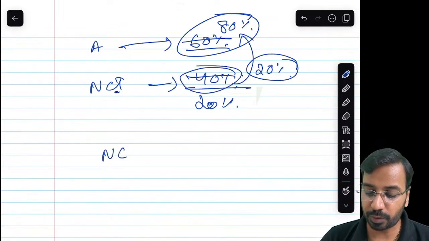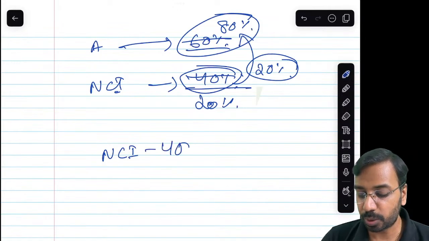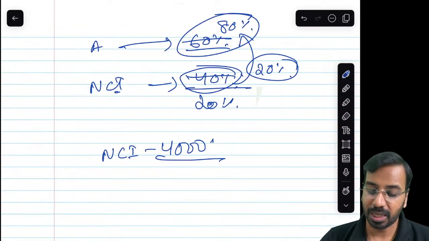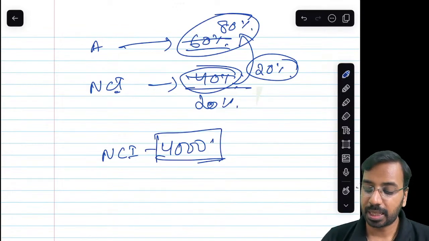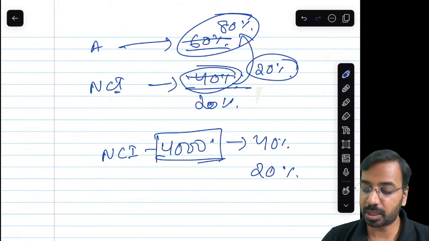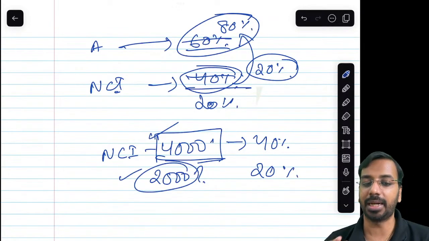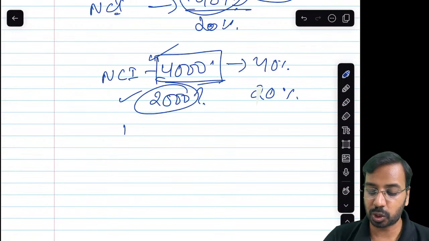See, NCI right now we are showing at how much? NCI we are showing at 4,000, which is, as the question says, the carrying amount of NCI. Now this NCI 4,000 represents 40%. I need to say for 20% how much is the NCI? It is 2,000. So now out of this 4,000, 2,000 has to be eliminated. NCI has a credit balance. So what will I do?